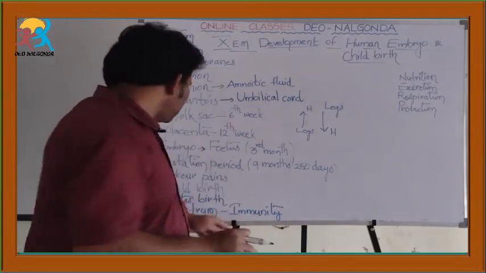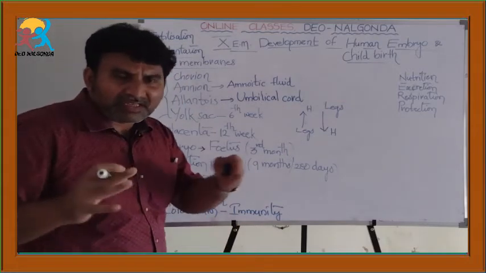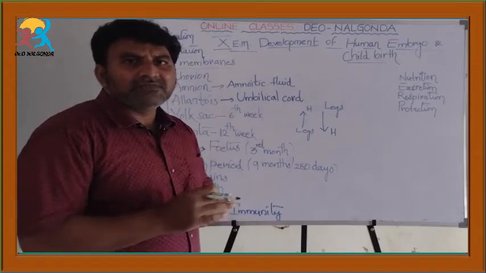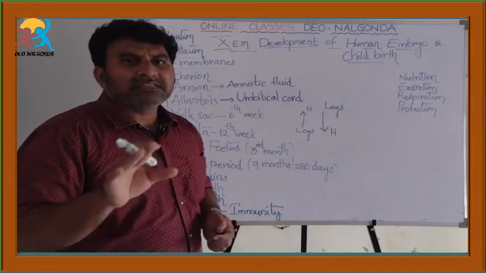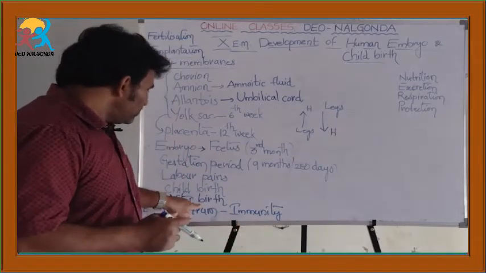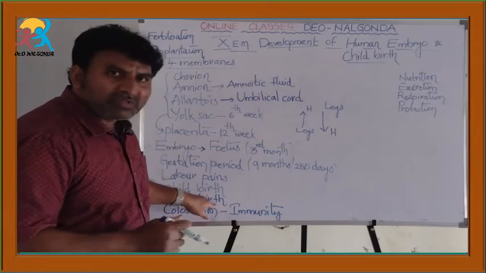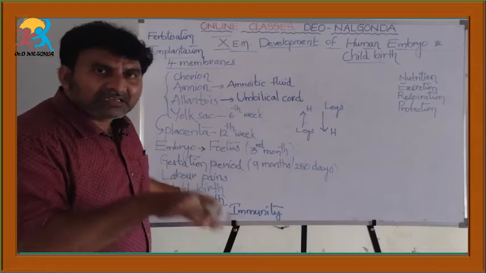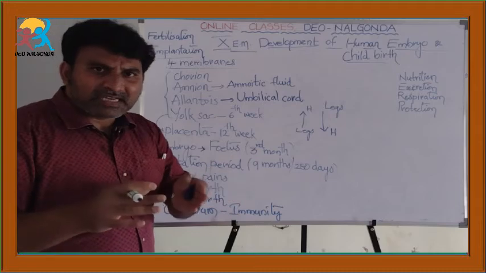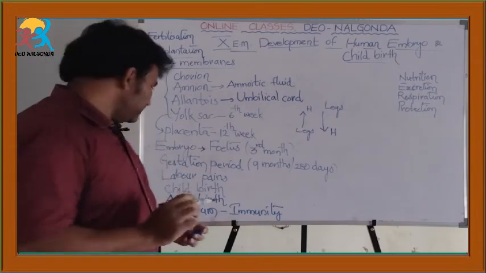That process is called childbirth. The pushing of the fetus from the uterus into the physical world is called childbirth. So, this is the end of the growth of the fetus in the mother's womb, and after childbirth the baby keeps growing in the physical world.